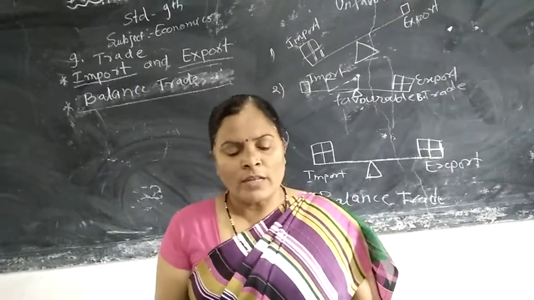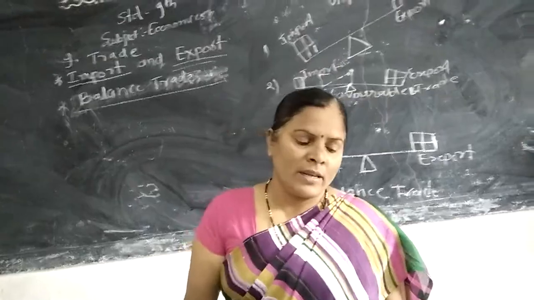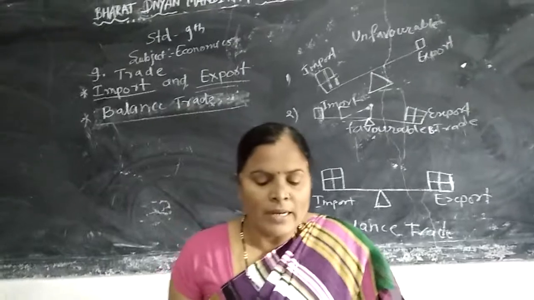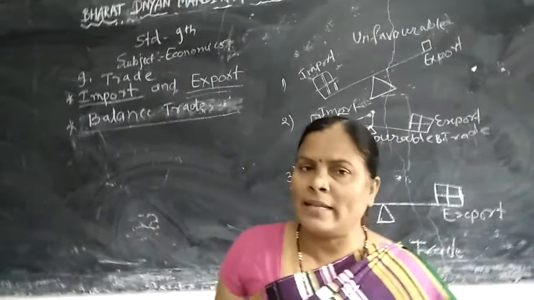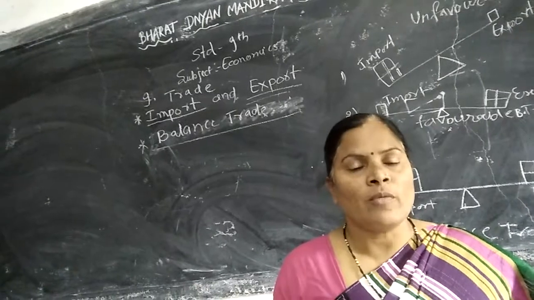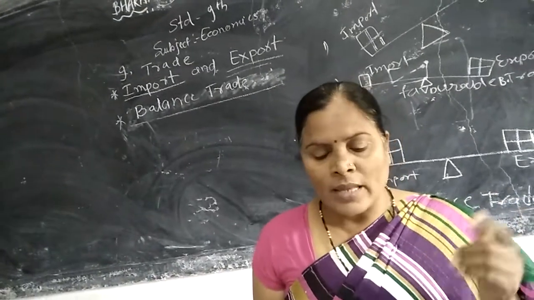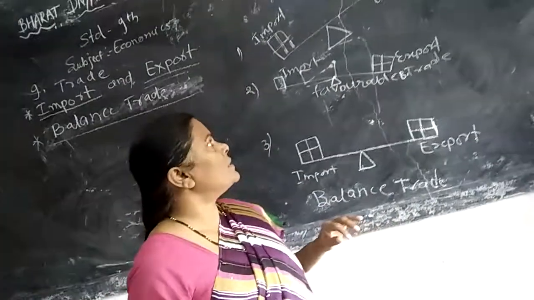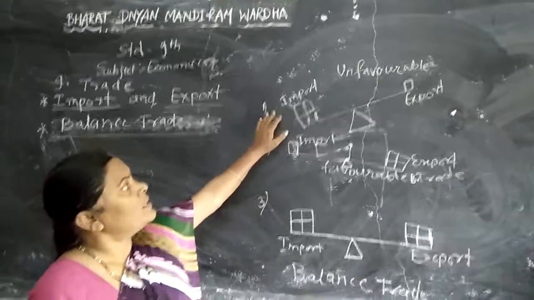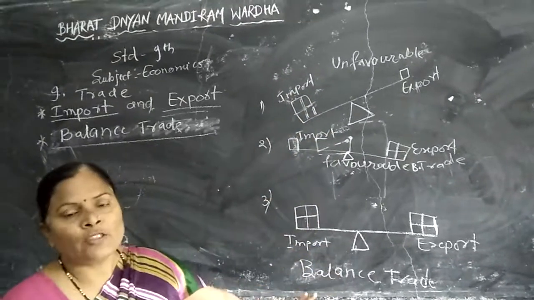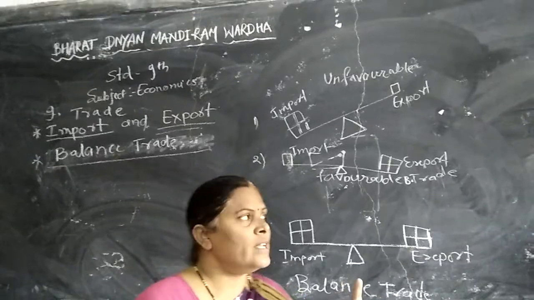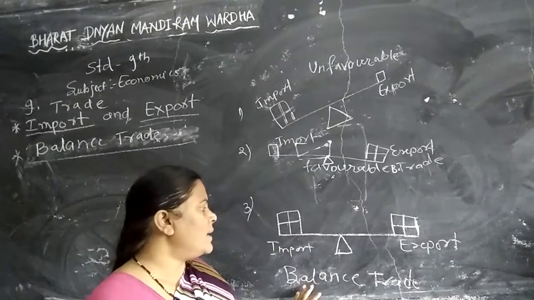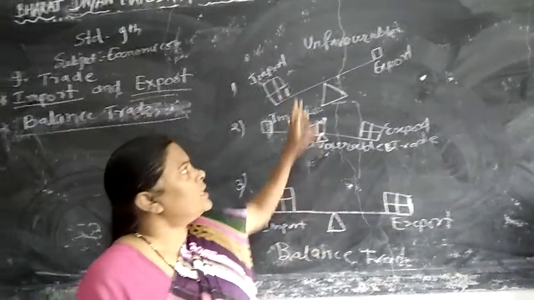Now the next point we discuss is balanced trade. What is balanced trade? The import and export values of a country in a specific period is called the balance of trade. This balance of trade has three parts: one is unfavorable, the second is favorable, and the third is balanced trade. So these are the three types of balanced trade.